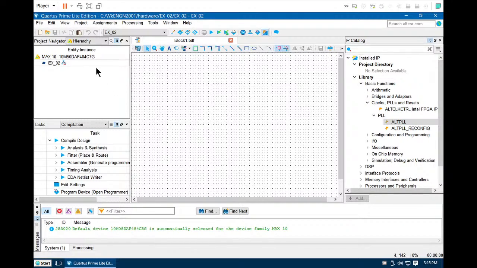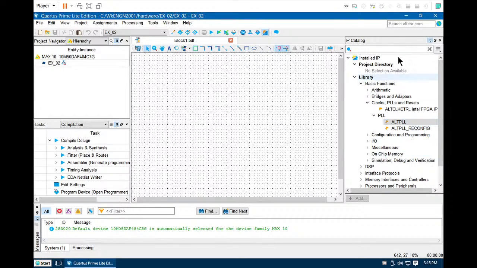To confirm that, under hierarchy, select files. You should see EX02_clock. That means whatever you just generated, which is a clock, will be added to your project. Let's return to hierarchy.